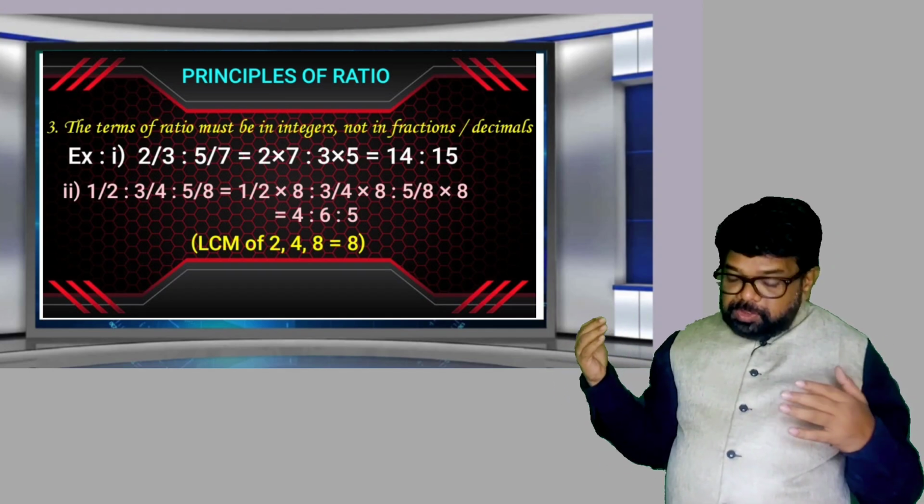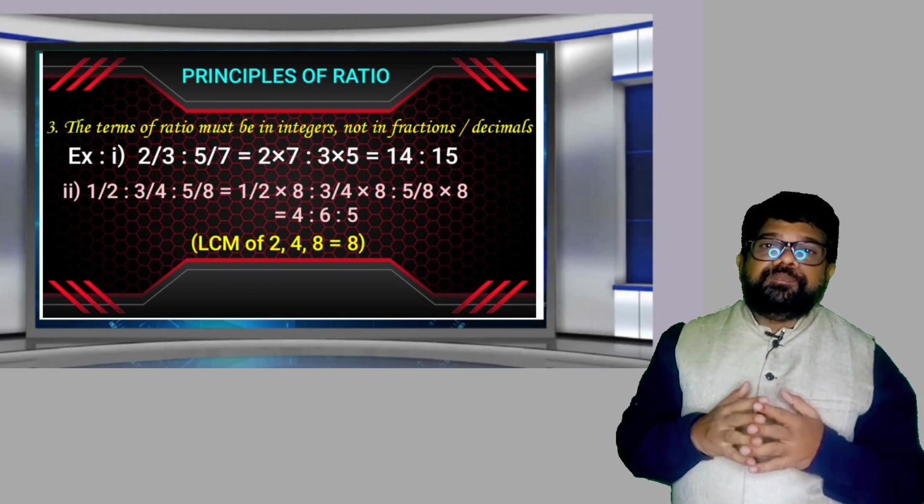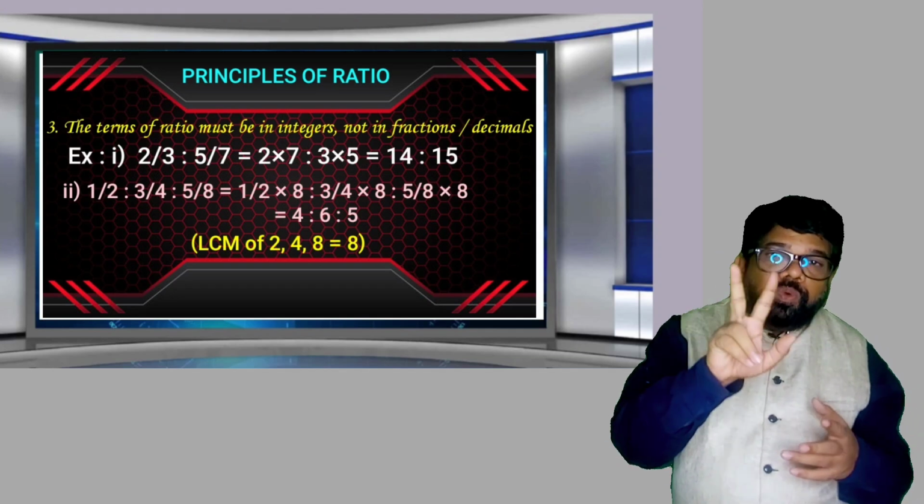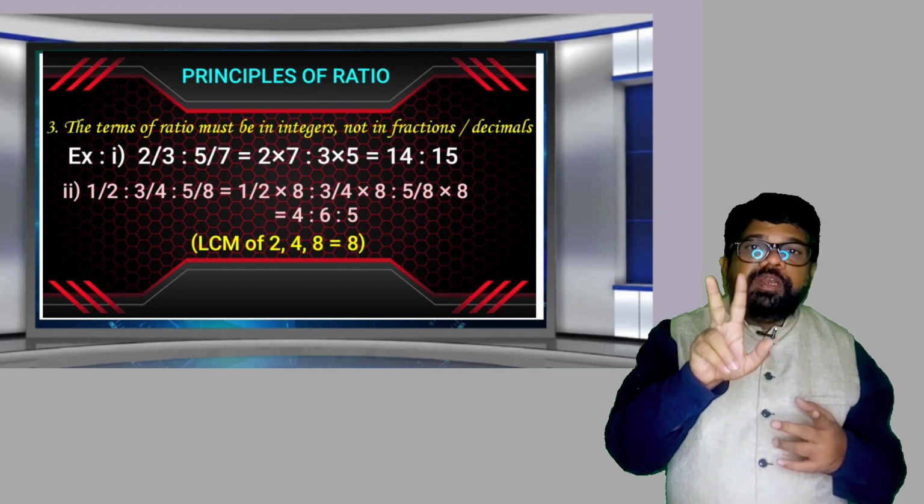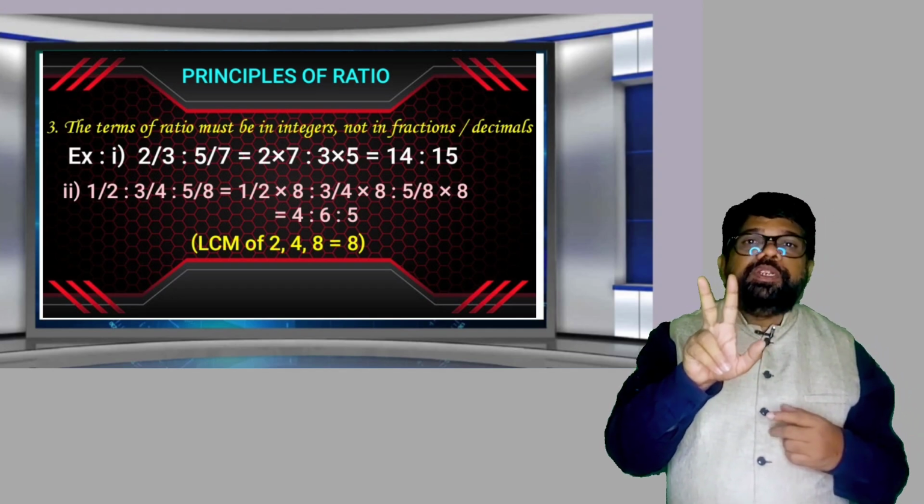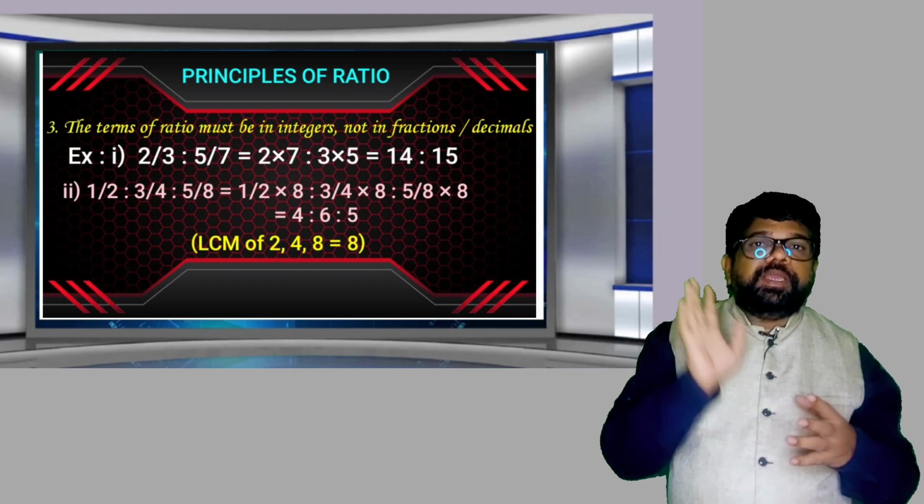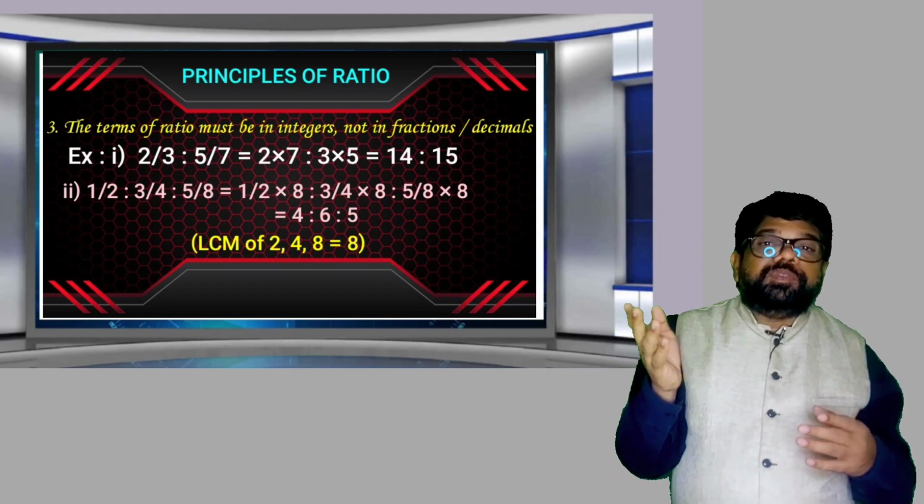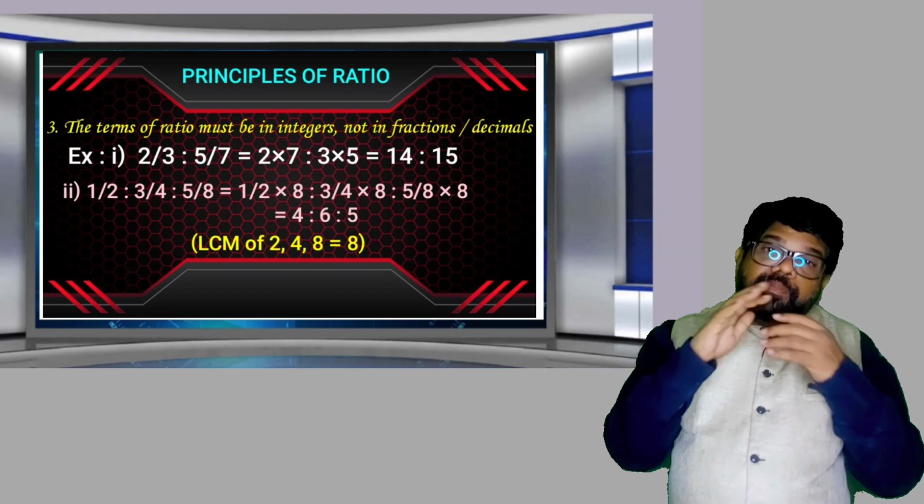So what is its value? 4:6:5. Only 2 terms are in fraction, how can you convert into integers? Simply by doing cross multiplication. More than 2 terms, it may be 3, 4 or 5, any number of terms is given.